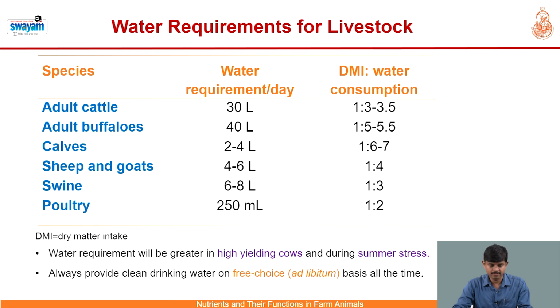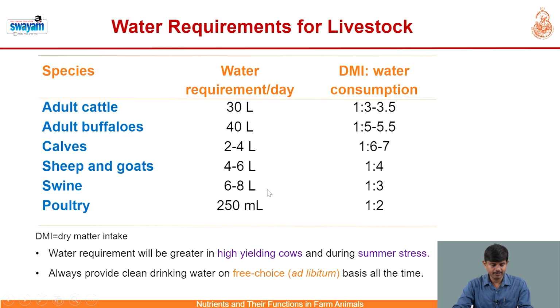Dairy calves will have 2 to 4 liters. Sheep and goats, small ruminants, have 4 to 6 liters per day. Swine or pigs require typically 6 to 8 liters, whereas poultry and rabbits require 250 ml of water per day with a dry matter intake to water consumption ratio of 1:2.